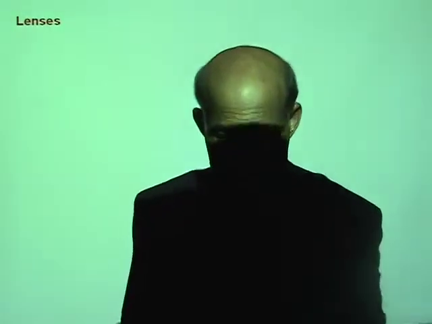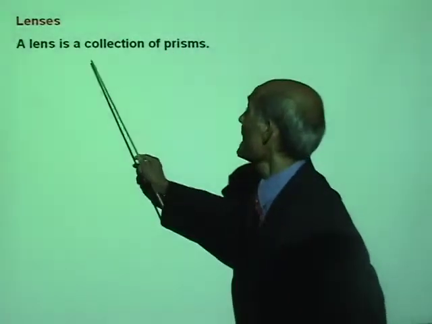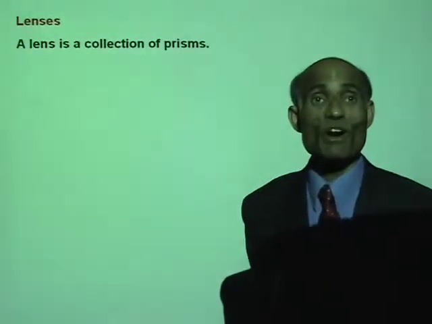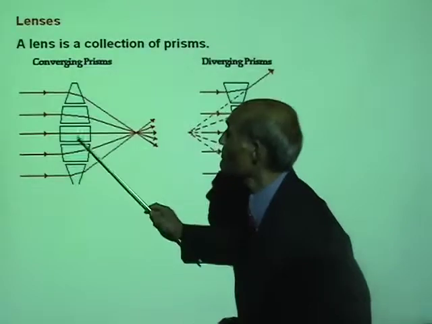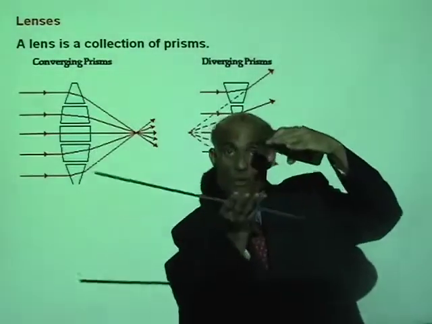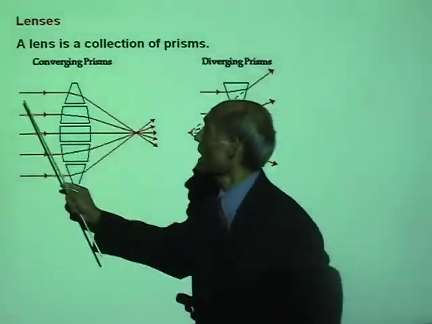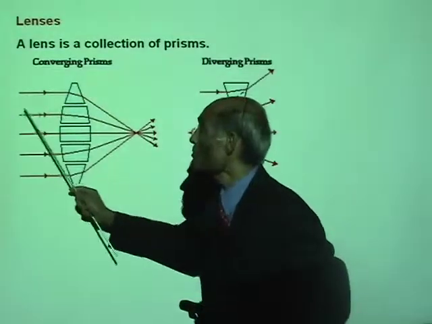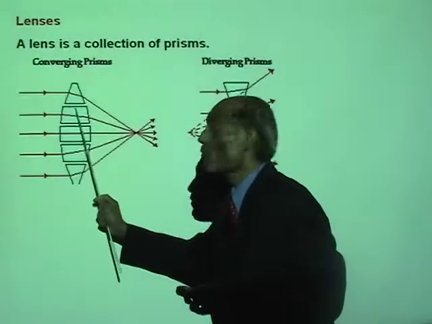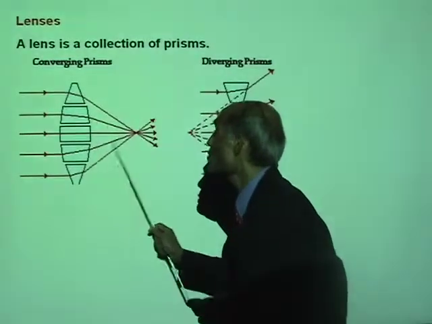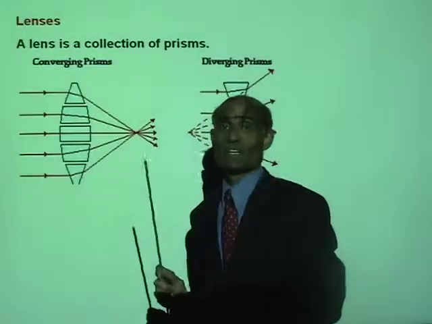And this is the principle of a lens. A lens is a collection of prisms. Now look at this. A collection of prisms so that the bases are all facing together. And a parallel beam of light entering that collection of prisms will all converge to one point.